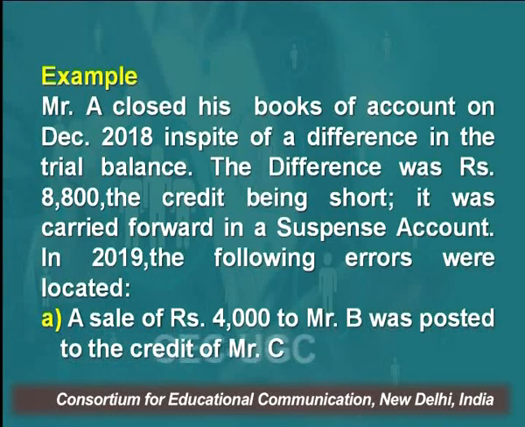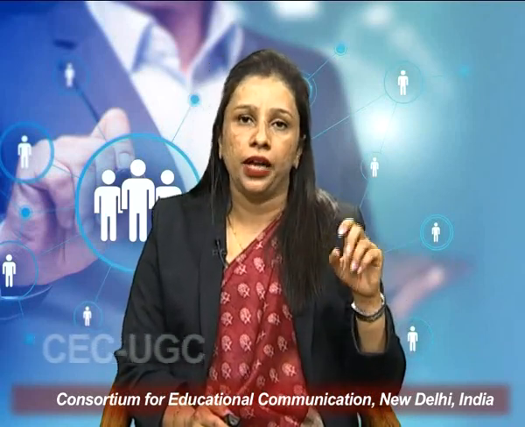As we all know, if your trial balance does not tally, and either the debit side or credit side falls short, we make it tally by opening a new account, that is a suspense account.